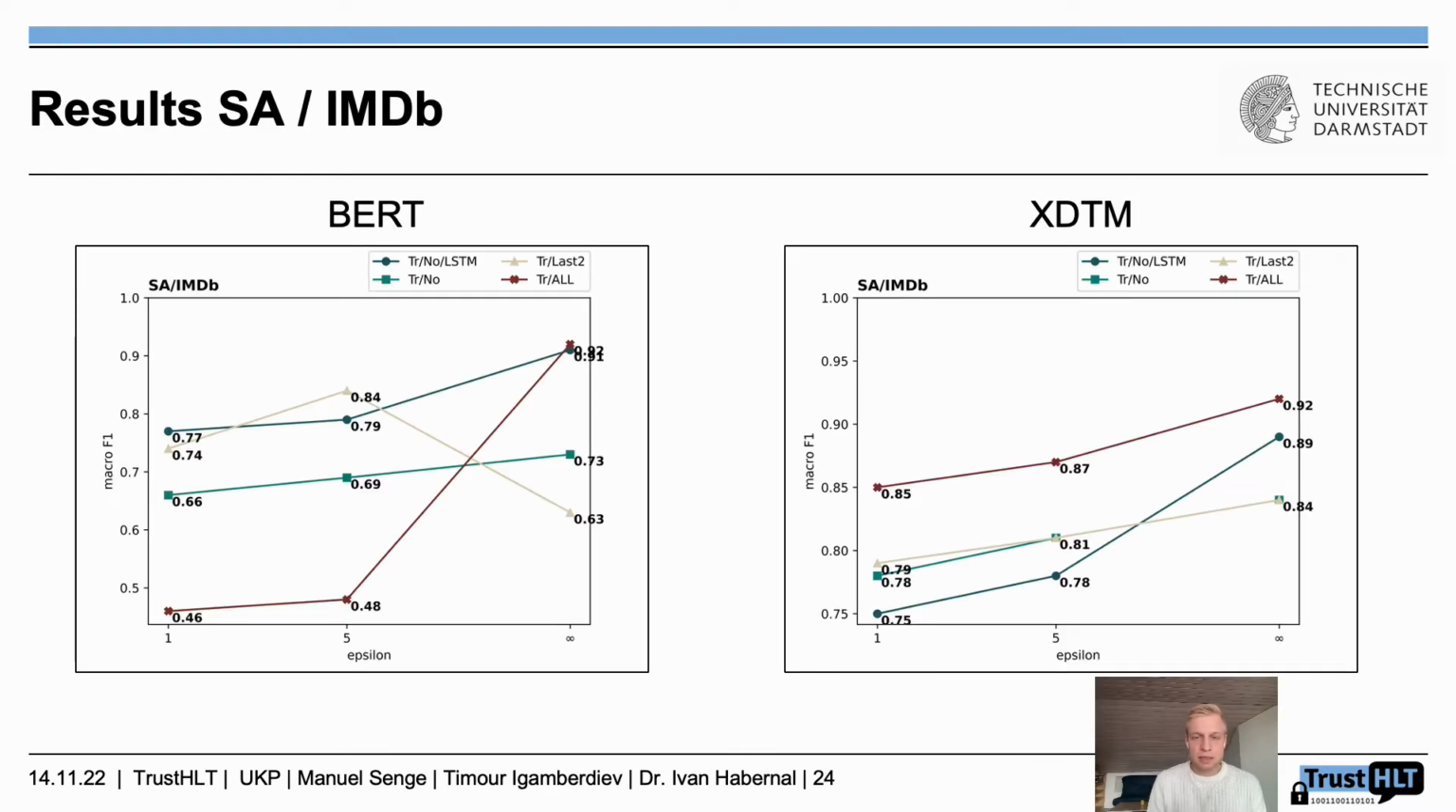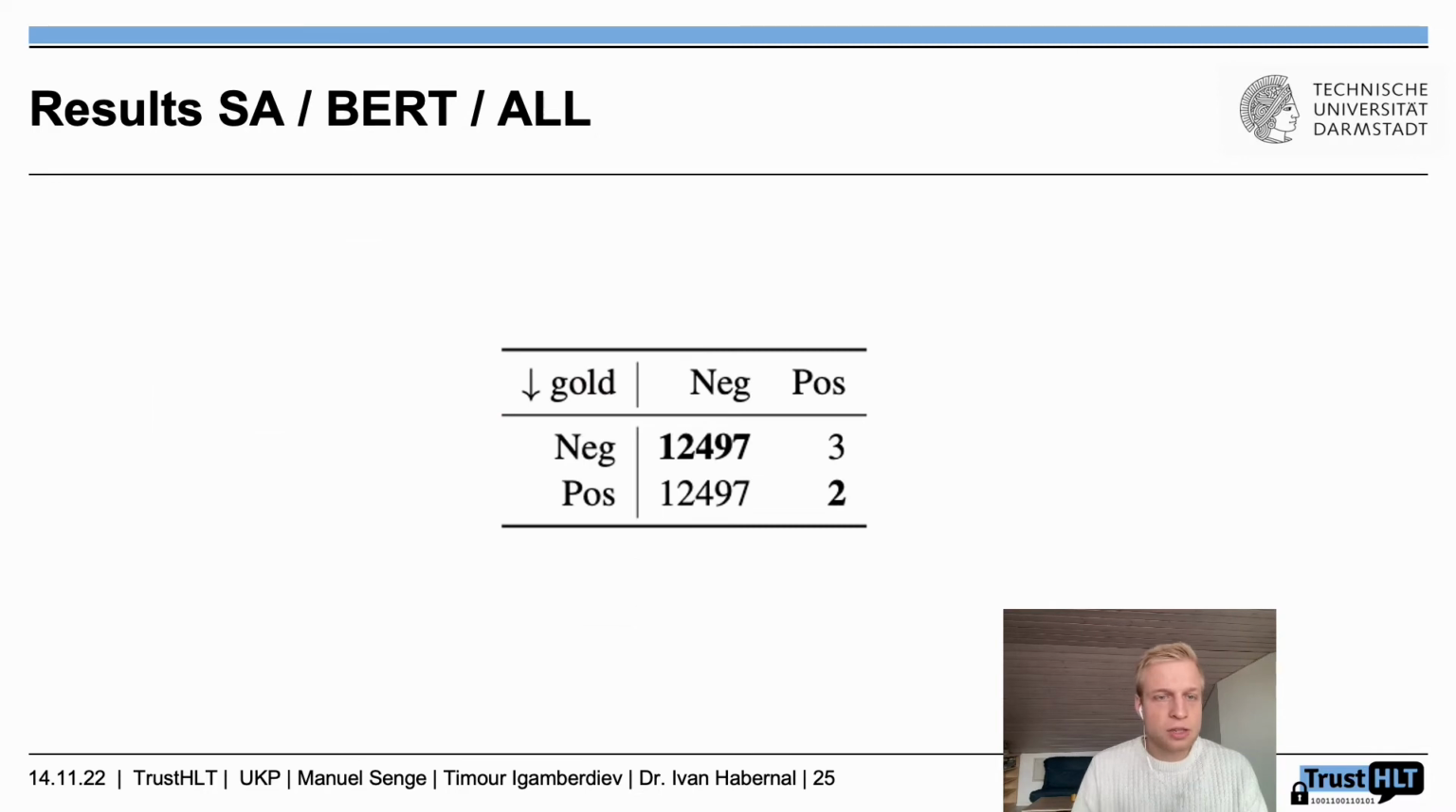So this is the result for sentiment analysis. First we can see that all non-differentially private models achieve very good results. Additionally, the F1 scores for all those models decrease as well, which is also expected. However, fine-tuning all layers for the BERT model results in an unusable model, which is very odd. It actually predicts simply negative, as you will see in a second. The best model for BERT is the transformer with the last two layers fine-tuned, and for XDTM it is the all layers fine-tuned. So this is the confusion matrix for sentiment analysis BERT where all layers are fine-tuned. Here you can simply say it doesn't matter if it's negative or positive, the model simply predicts negative.